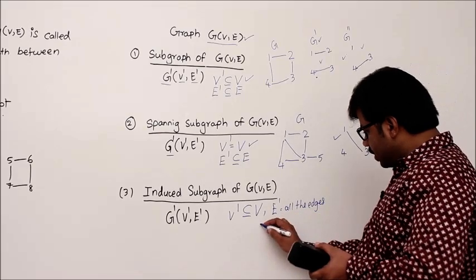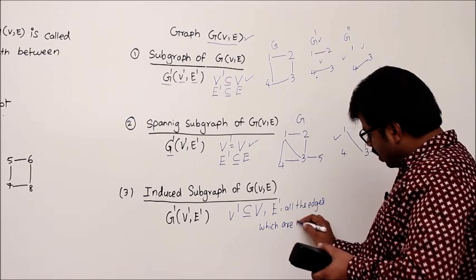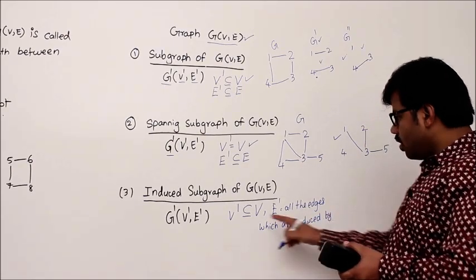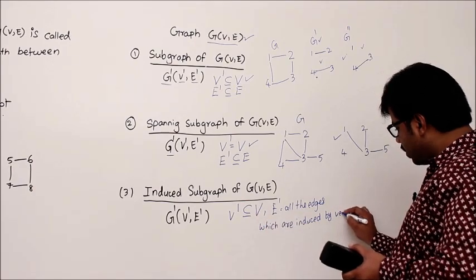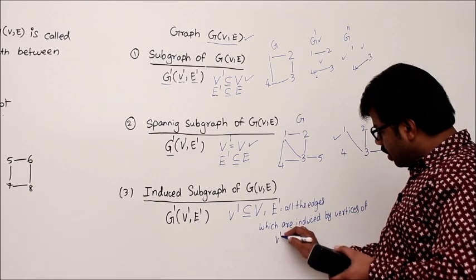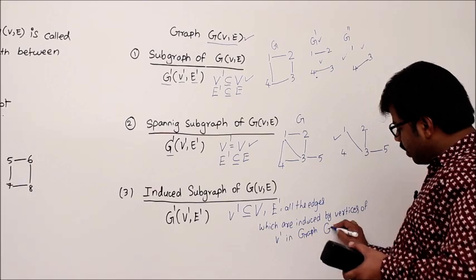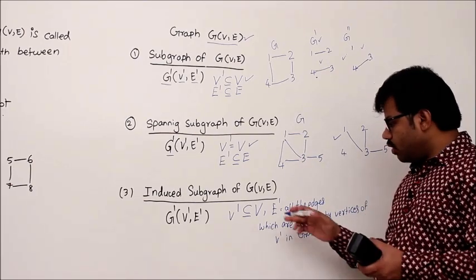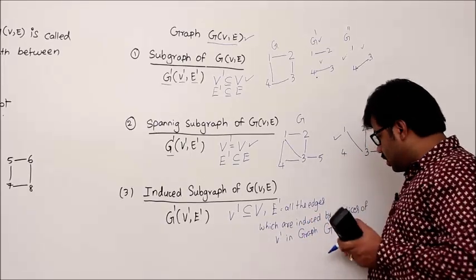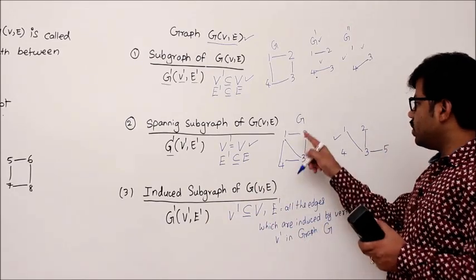Let me write it. All the edges which are induced by vertices of V dash in graph G. So don't worry, I will explain clearly what it means. So E dash is all the edges which are induced by these vertices V dash in the original graph G. For example, this is your graph G.